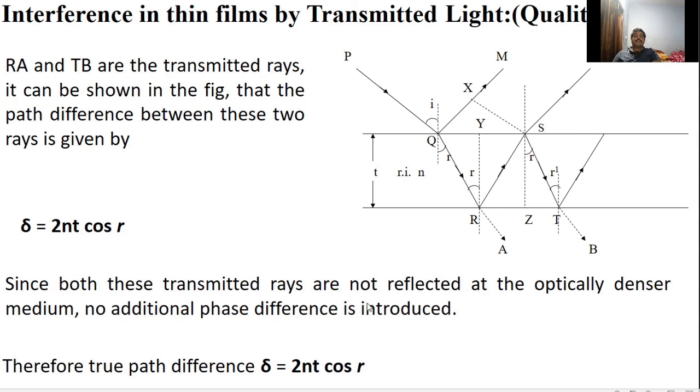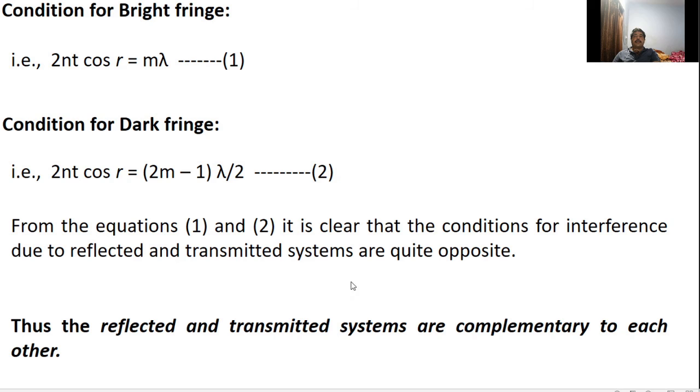Since both these transmitted rays are not reflected at the optically denser medium, no additional phase or path difference is introduced. Therefore, the path difference is delta is equal to 2nt cos r. The condition for bright fringes is 2nt cos r is equal to m lambda, and similarly the condition for dark fringes is 2nt cos r is equal to 2m minus 1 lambda by 2.